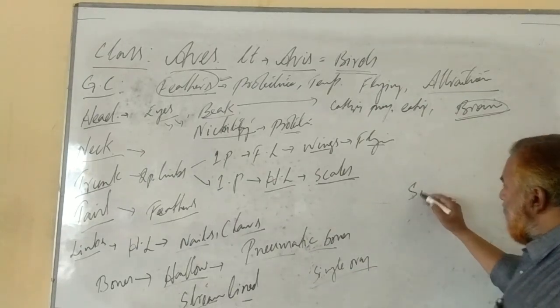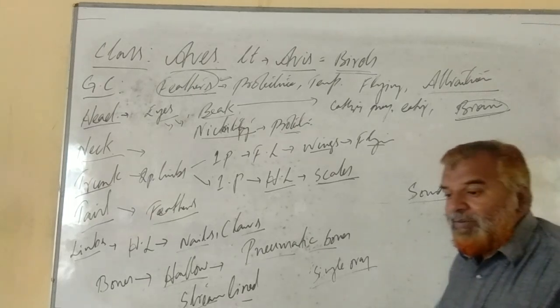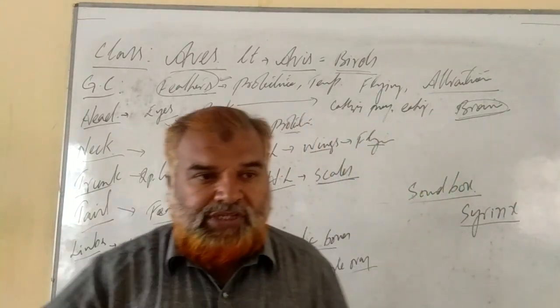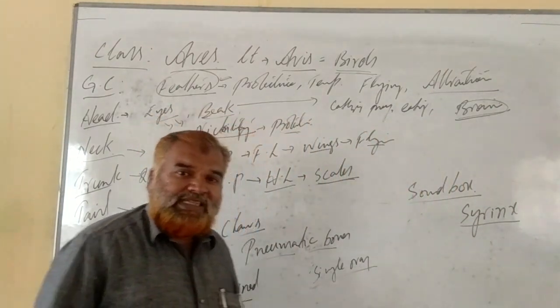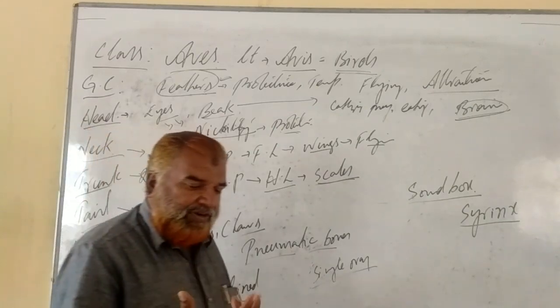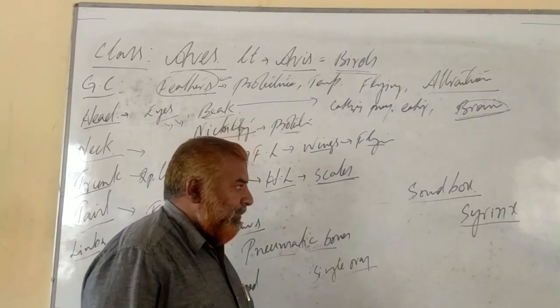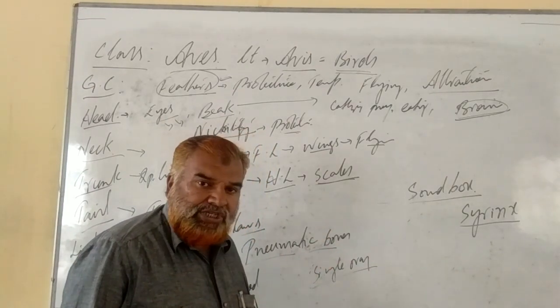As far as the sound box is concerned, the sound box is known as the syrinx. This helps in producing characteristic special sounds during the breeding season. They sing. They produce many different types of tunes and sounds during the breeding season. So their sound box is known as the syrinx.